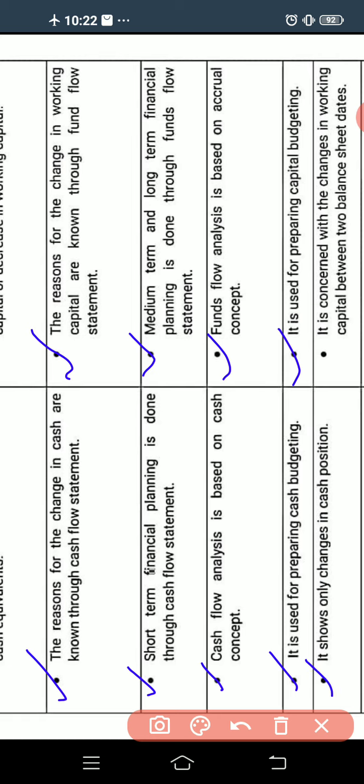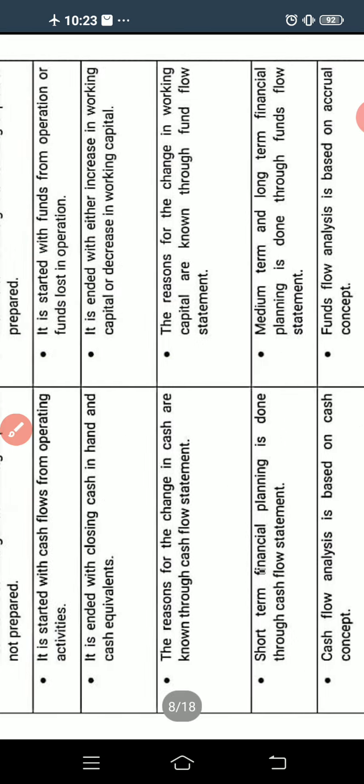The last difference is that the cash flow statement shows only the changes in the cash position, not other changes. But the fund flow statement is concerned with the changes in working capital between two balance sheet dates, maybe last year's balance sheet and this year's balance sheet. It helps us know what the changes in the working capital are.